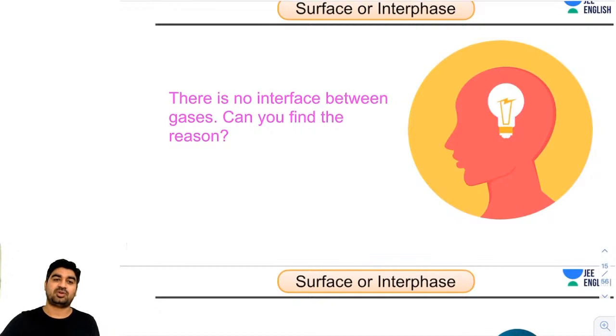Yes, Shravanti, I told you that in the September attempt there were 10 to 12 questions from surface chemistry itself, and all questions were from NCERT. If you know NCERT properly, then you can solve each and every problem. So just focus on it.